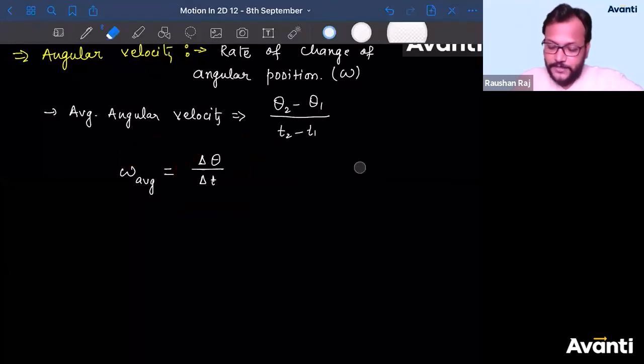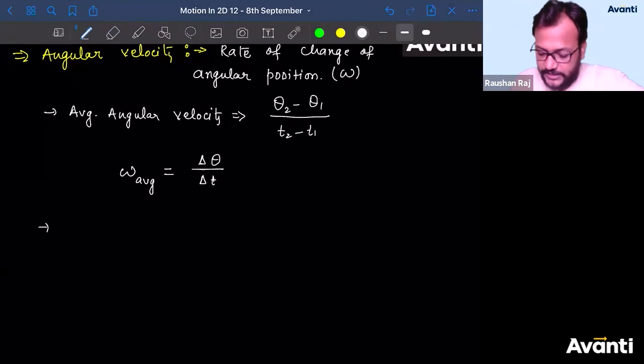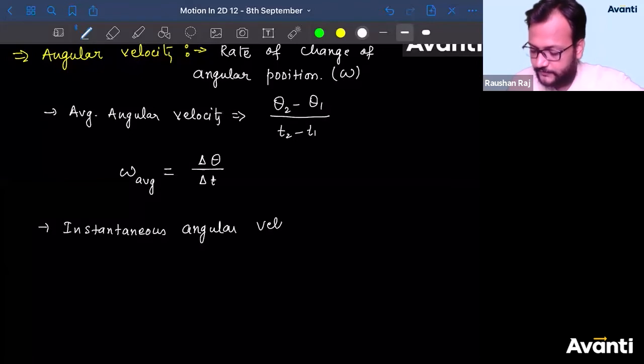Now, if I ask you, what is the instantaneous angular velocity, tell me what will be the answer. Tell me, guys, what will be the answer? Instantaneous angular velocity. How will you get the answer?